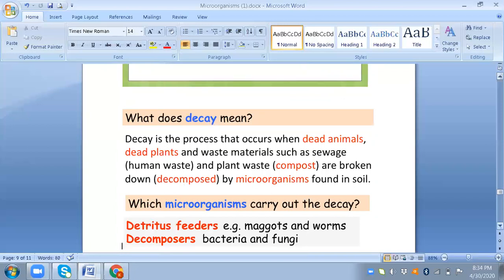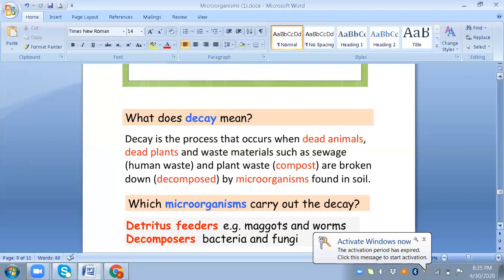Now, many microorganisms are used in the bread making process. So, what happens when bread is made? Water is added to the dough, and we put the dough aside for some time, and then it is processed in the factory. This shows that many microorganisms are very useful, and some are harmful ones. And there are some ways to prevent food poisoning. We should check the expiry date before using any food, we should heat or cook the food at high temperature, and we should preserve the food below 4 degrees C.